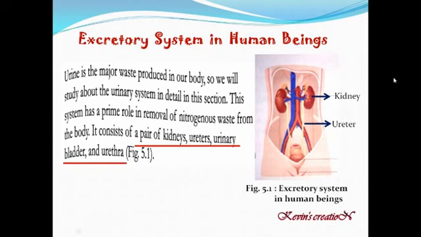Then you can see here two tubes which come out of the kidney. These are called ureters. And here at the bottom you can see this is the urinary bladder. And the last one here is urethra, through which the urine is eliminated from the body. So this is the simple diagram of the urinary system in human beings. Now we will study about this in detail.